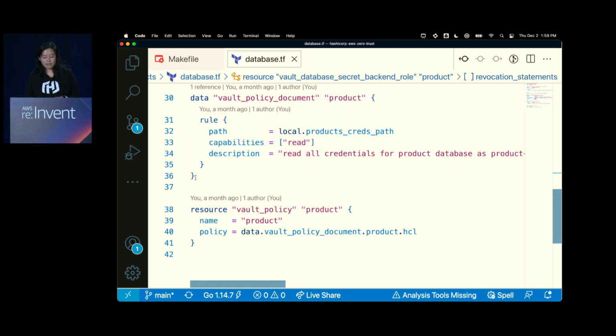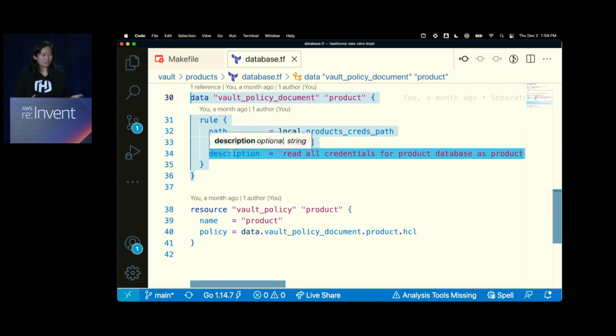The other thing that I have added is that, again, Vault policy appears again. This is a policy for the product API. If the product API has an identity and needs to access Vault, it only reads the credentials from this path. It's not allowed to access the AWS credentials. It's not allowed to access anything else. It's only allowed to access these read-only database credentials.